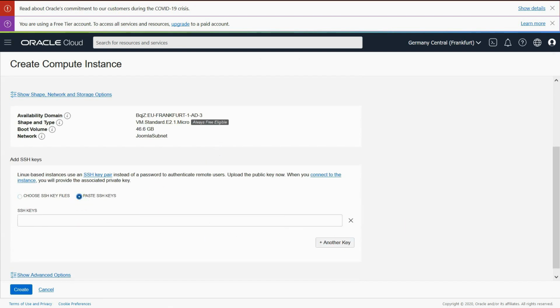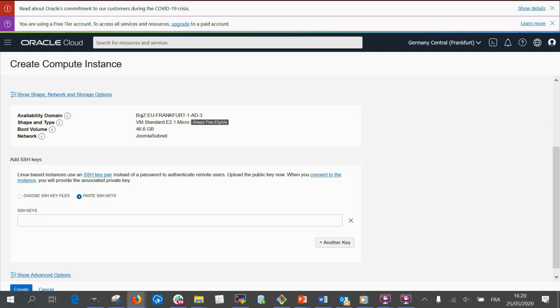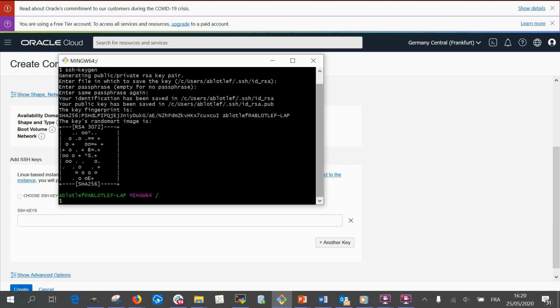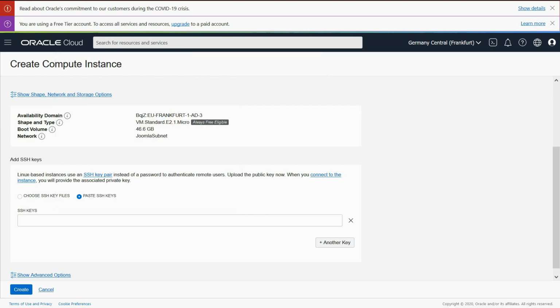For the SSH key, I use an emulation terminal for Windows. So here I press ssh-keygen. We will put the public and private key in this directory. So I keep it like that. Here we go.